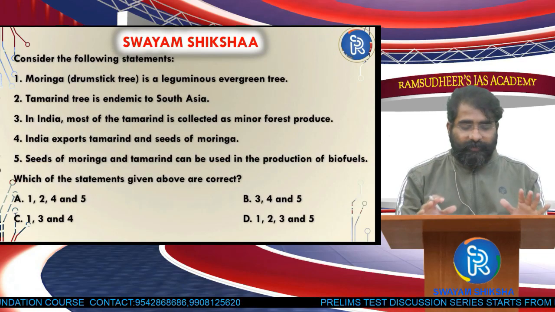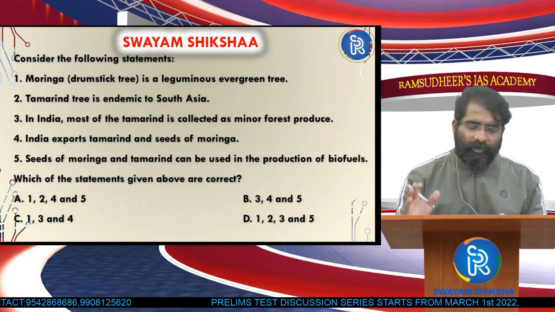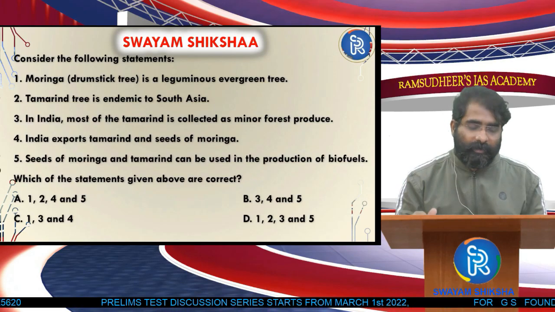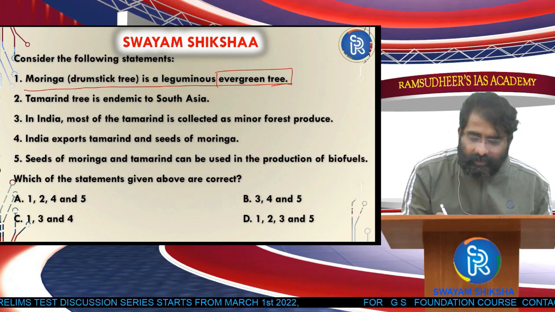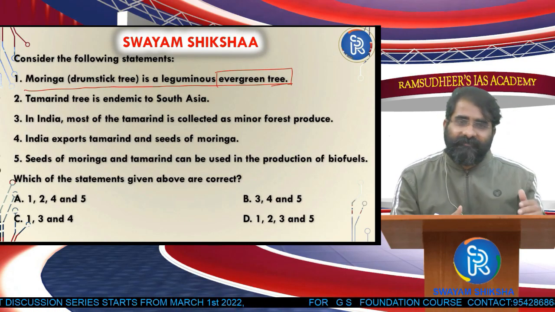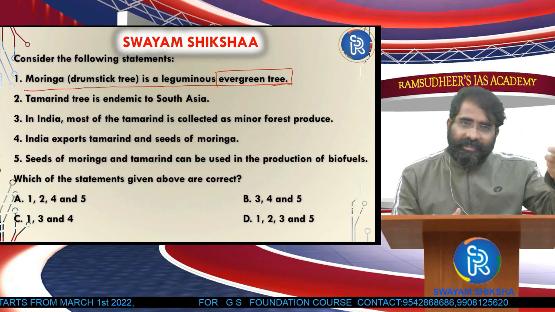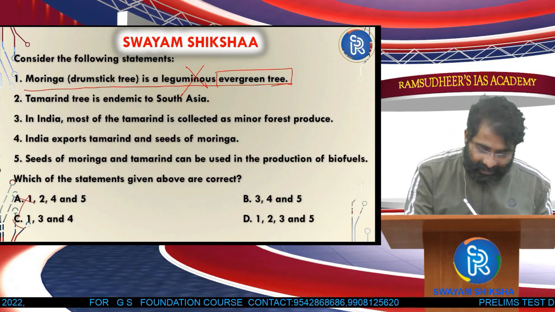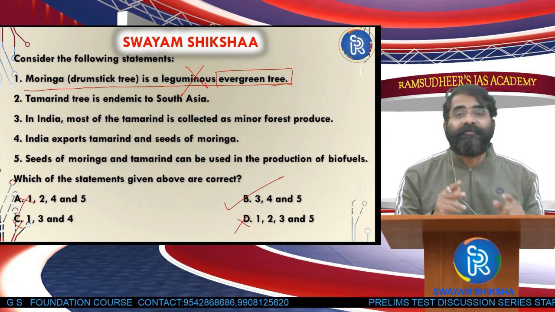Okay, now this question talks about tamarind trees endemic to South Asia. Most of the tamarind is collected as minor forest produce in India. India exports tamarind and seeds of moringa. Now moringa drumstick is described as a leguminous evergreen. But drumstick is available everywhere, so definitely it's not evergreen. Based on that logic, this is a wrong statement. And once I eliminate 1, I get to the right answer, 3, 4 and 5.